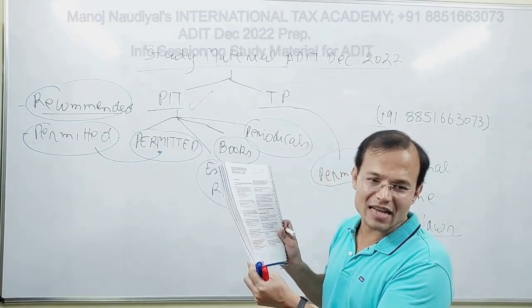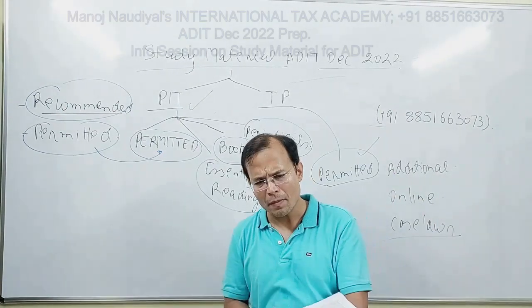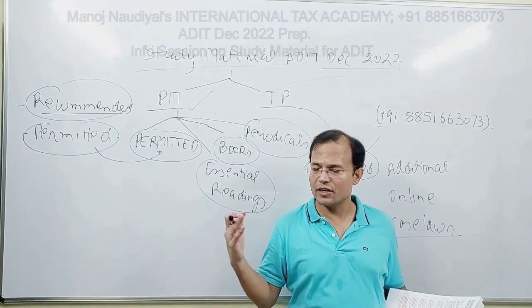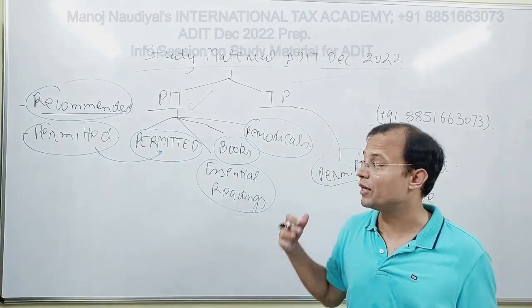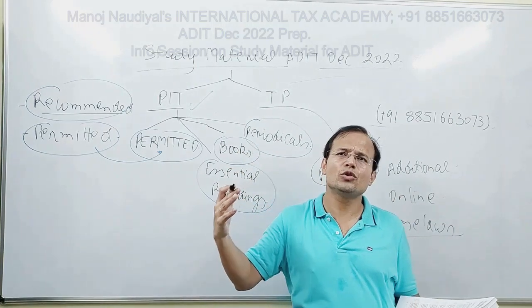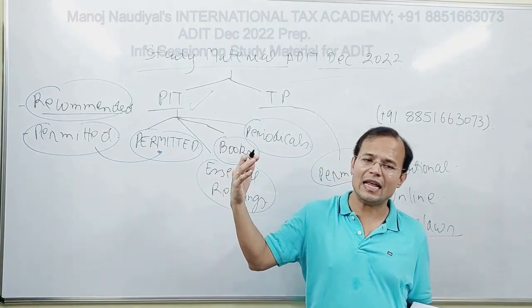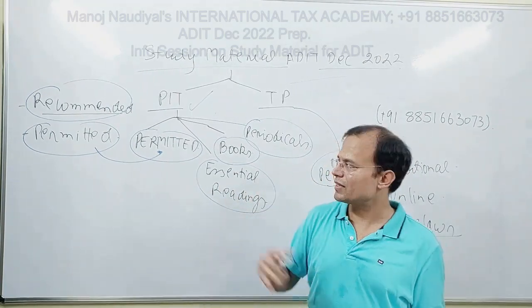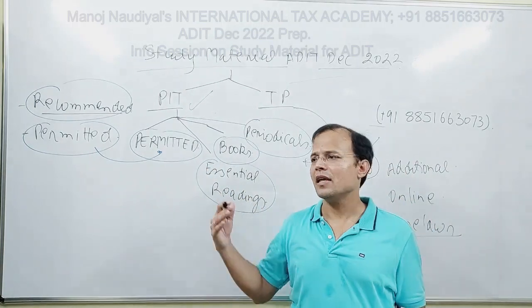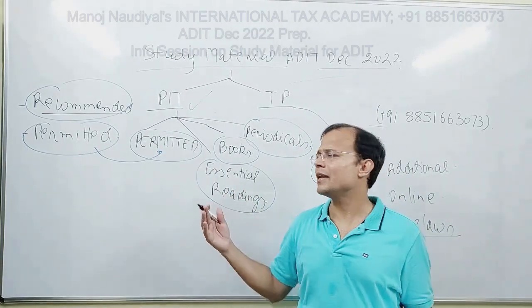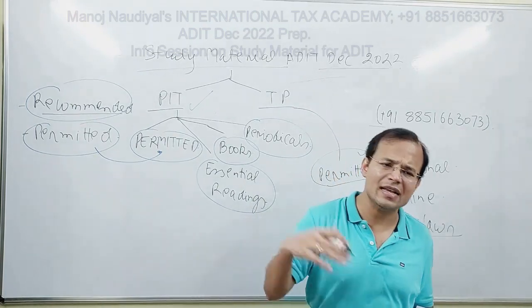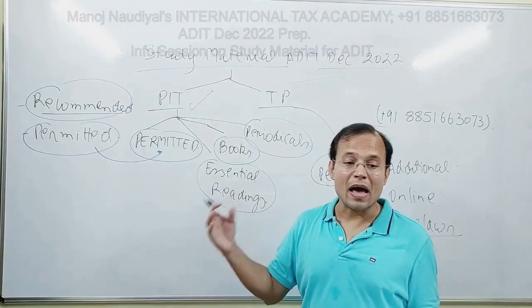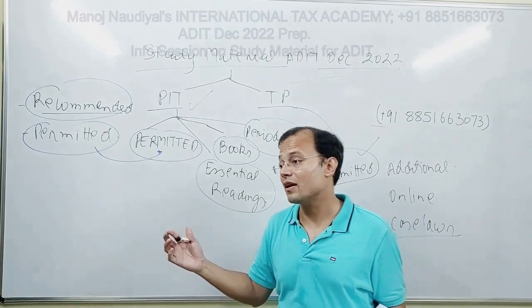Although they have mentioned 2017 as the permitted text, in my opinion you can very well use the 2022 version, which was released earlier this year in January 2022, because between July 2017, when the 2017 transfer pricing guidelines were released, and January 2022, OECD had come out with a number of reports. For example, the report on financial transactions, then revised guidance on the profit split method, then some guidance on HTVIs, an annexure added to chapter number 6, and then some 20 paragraphs added in chapter number 1 on risk-free and risk-adjusted rate of return.